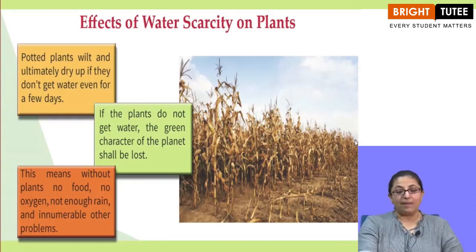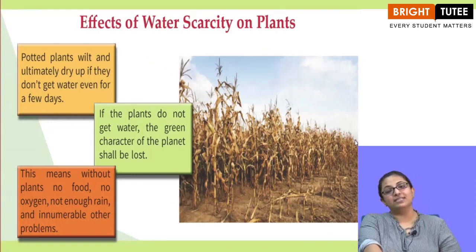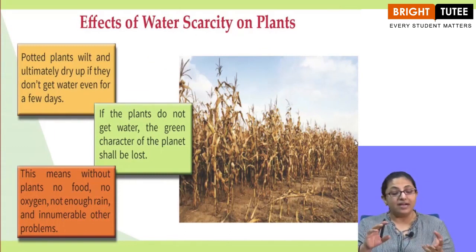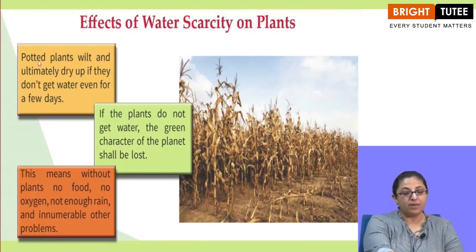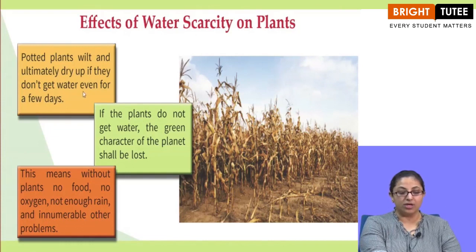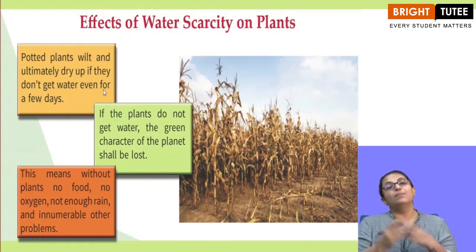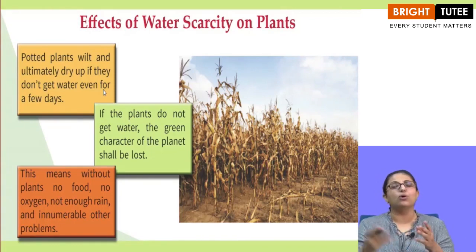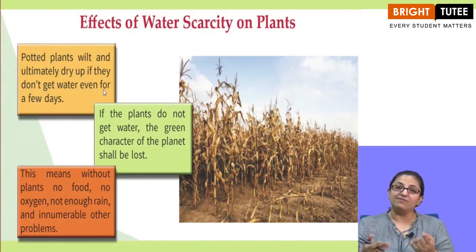Now, what happens when there is water scarcity? What happens to the plants? So now we will be reading the effects of water scarcity on plants. Potted plants wilt and ultimately dry up if they don't get water even for a few days. Suppose that you have a pot inside your house, probably in your balcony or on the terrace, and you go out for a vacation to your relative's place or just anywhere for a week.